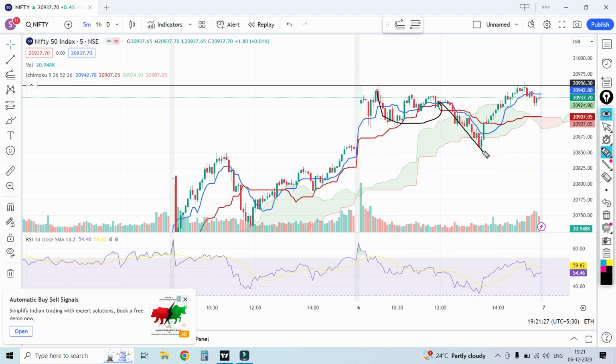Again it goes, again it comes, and if it breaks again, here I have to exit these positions. This is a big momentum candle, and it looks like a little break, or sometimes we can't tell it's a break, but this is the momentum candle, and exactly here I marked this level, so that's the reason I exited the trade here, and after that the market goes. I didn't take any reverse trade from here, because already 130 was made, so I avoided the trade at that time.